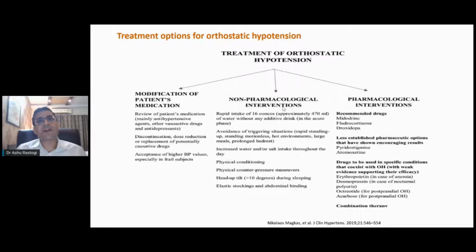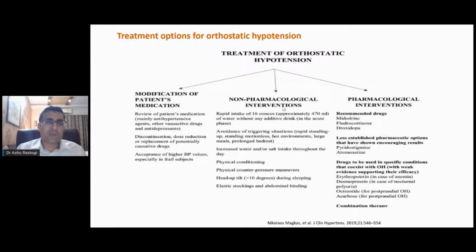Whenever a patient is having hypotension, most commonly the patient has hypotension early in the morning when they rise from the bed for the first time. So you should ask your patient to drink at least 16 ounces, that is around 470 ml, I would say around 2 steel glasses of water without any additive, early in the morning, which can significantly improve it, because around 500 ml of blood is pooled once we stand. So if you take 500 ml of extra water around 15 minutes before standing, that will be very useful. Avoid any triggering situation like rapid standing.